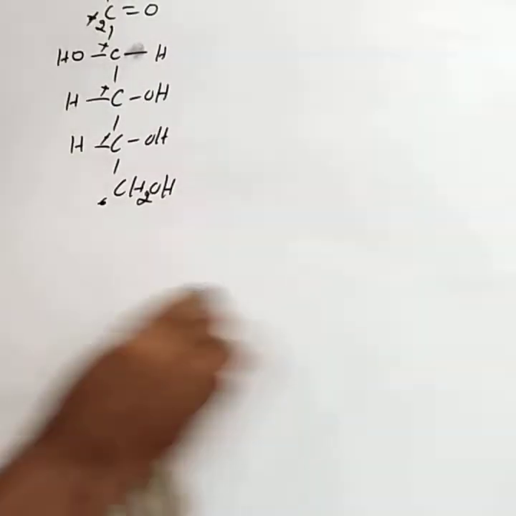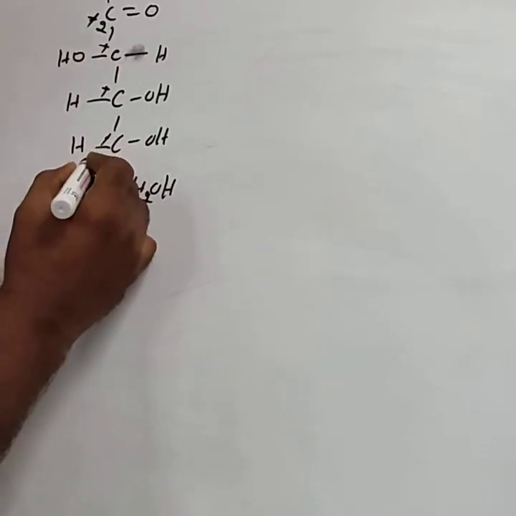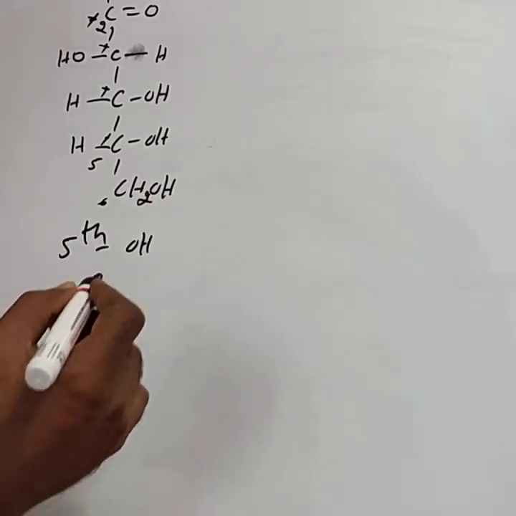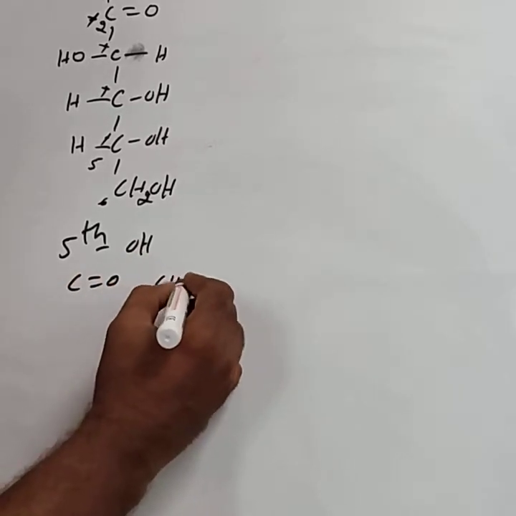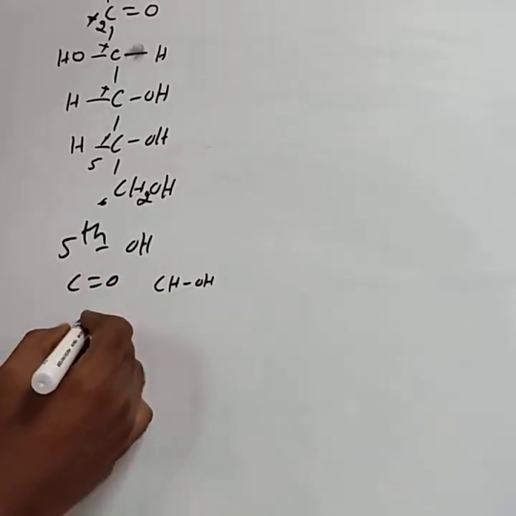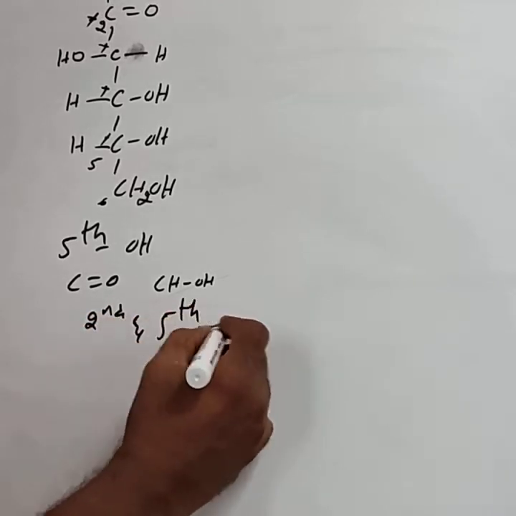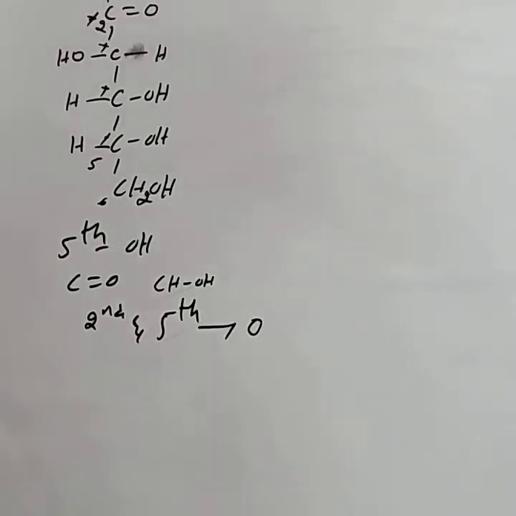Using the open chain structure, consider the cyclic structure of fructose. In this case also, the OH of the 5th carbon atom interacts with the CO group, and the 2nd and 5th carbon atoms are joined by an oxygen atom. Thereby you can write the cyclic structure.